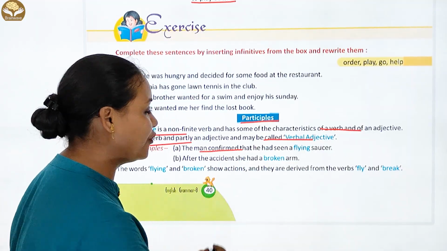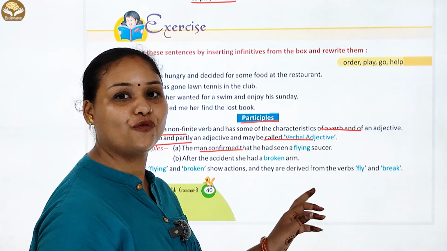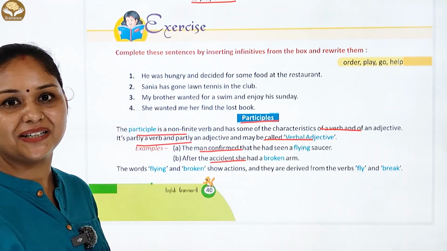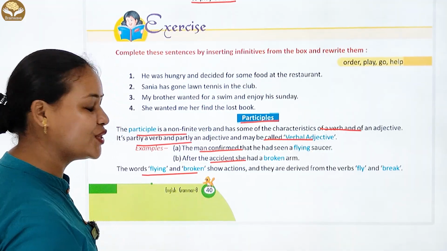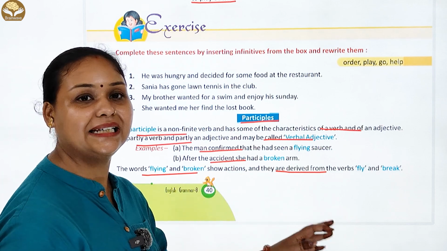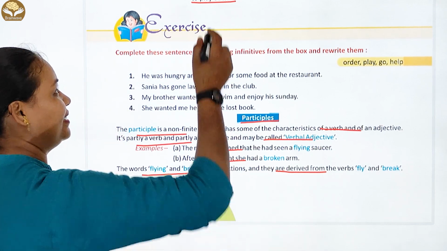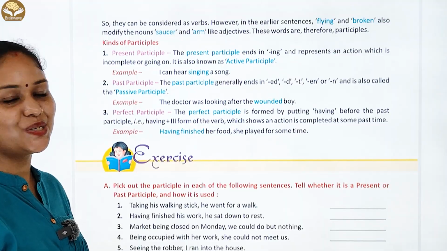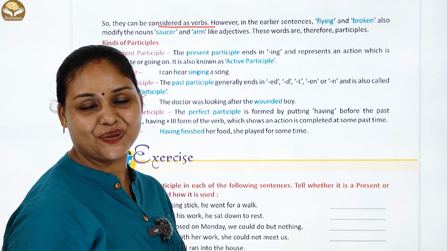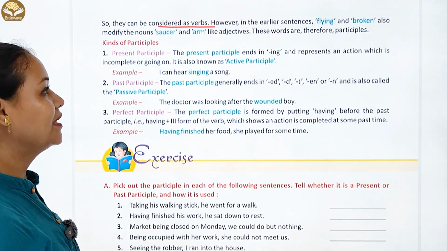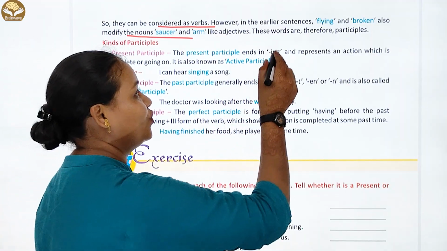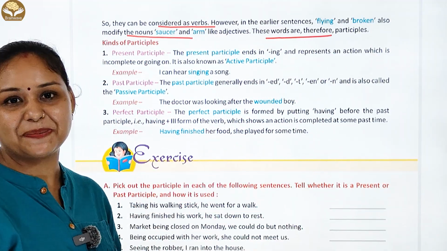Example है: the man confirmed that he had seen a flying saucer. उसके बाद है: after the accident she had a broken arm. The words flying and broken show actions and they are derived from the verbs fly and break. चलिए आगे बढ़ते हैं. So they can be considered as verbs, however, in the earlier sentences, flying and broken are also modifying the nouns saucer and arm. Like adjectives, these words are therefore participles.